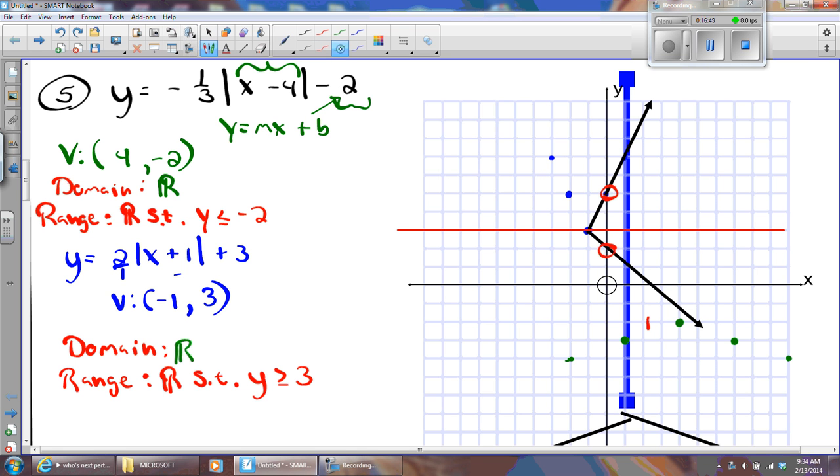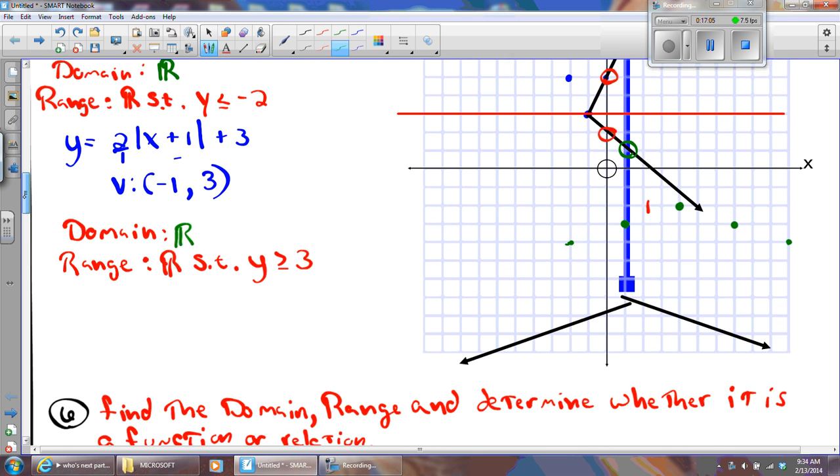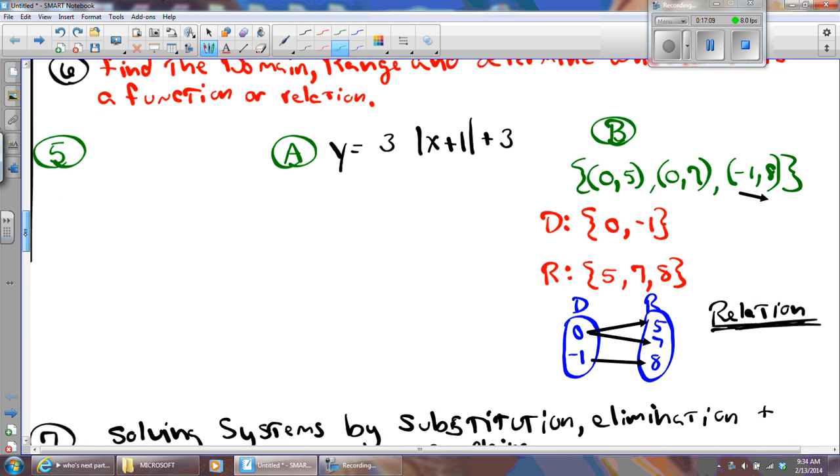I sure am. I'm hitting at 1, 7, and I'm hitting at 1, 1. So this is only a relation, this one here. Now, by the way, to not be a function, it only has to hit two y's for one x one time. It doesn't matter if it has it 10 times.